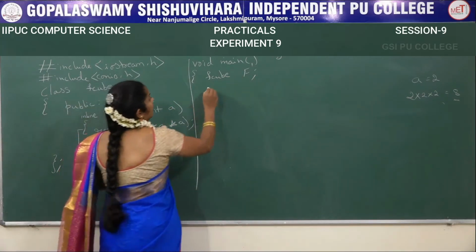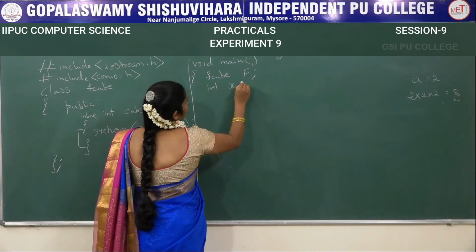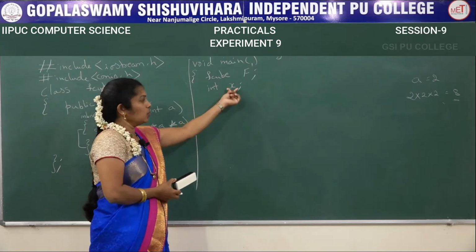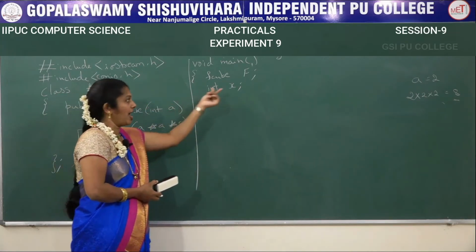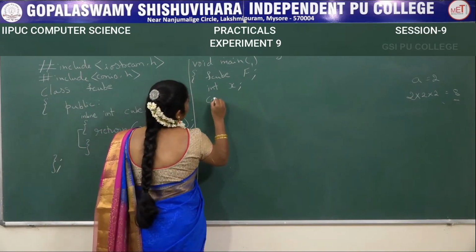Next what I have to write? I am going to take the arguments, that is value to take. Int x I am to take, whereas x is the original value, a is the dummy value. Actual argument, formal argument. Then what is the next thing?